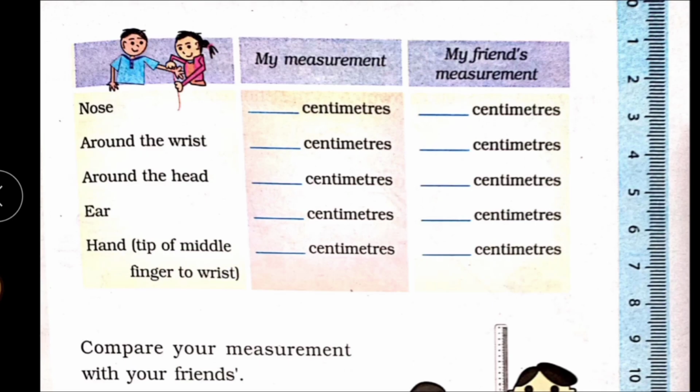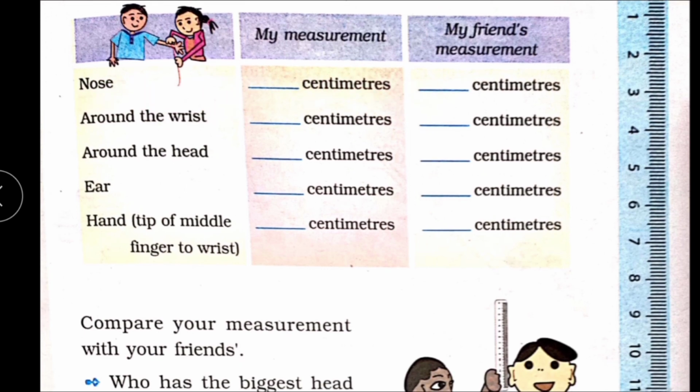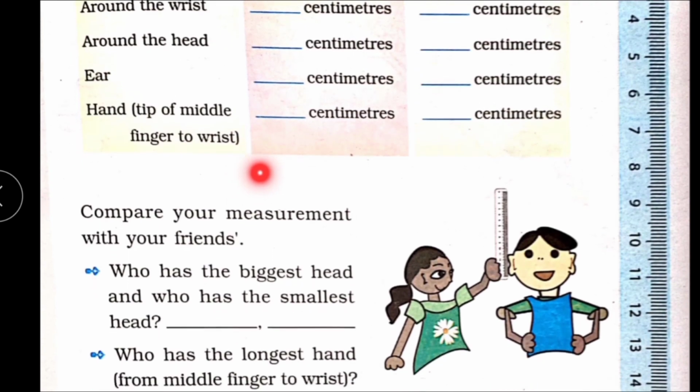Now here you have to write your measurement and your friend's measurement. Now instead of friend's measurement, you can take your brother and sister's measurement also. Now measure your nose, your friend's nose or your brother or sister nose, around the wrist, around the head, ear, hand tip of middle finger to wrist.